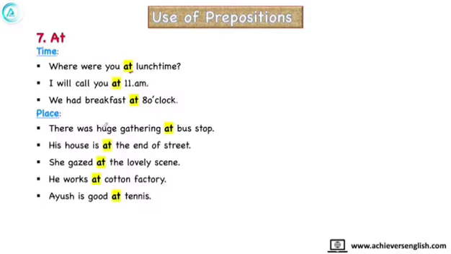And for the places also, which I had discussed earlier, at small places we use at. So these are the small places like at the bus stop, at the end of the street, at the lovely scene, at the cotton factory. Or we also say like this, Ayush is good at tennis. Although this example cannot be explained with any rule, which I had discussed in the introduction.